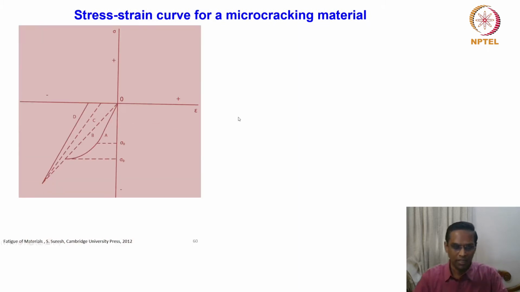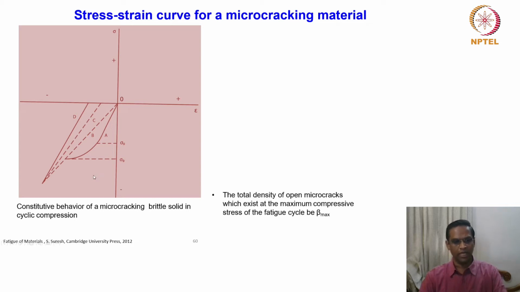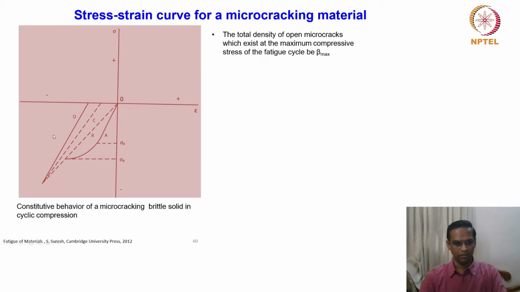So how do we understand this mechanism? There is one nice model. When the microcracking material is subject to compression load, what happens? This is the constitutive behavior of microcracking under cyclic compression. That is zero tension, zero. This is compression, cyclic compression. Zero compression, again zero.